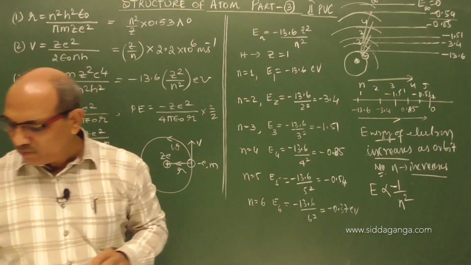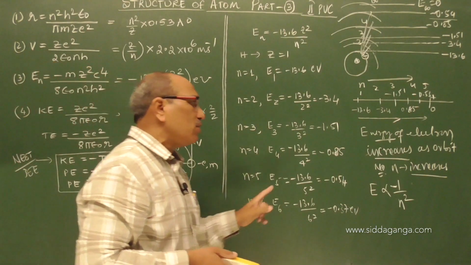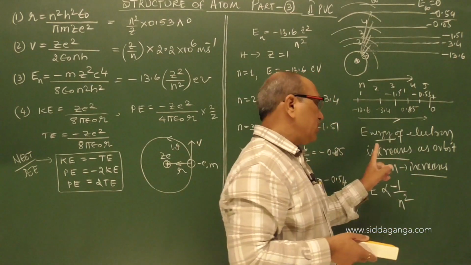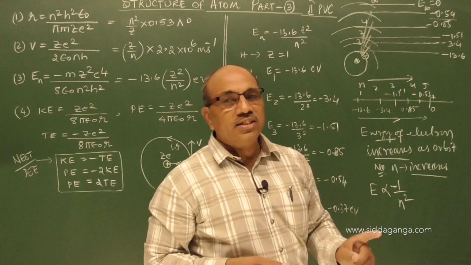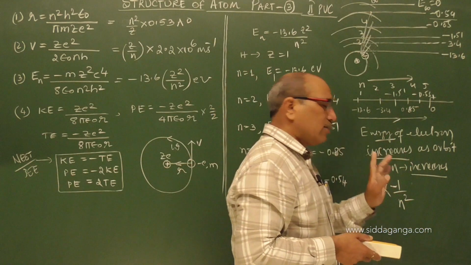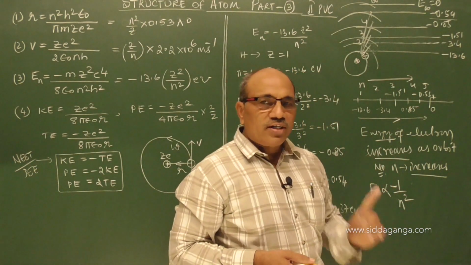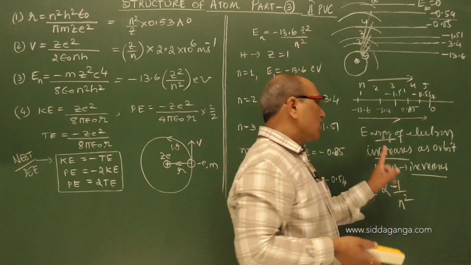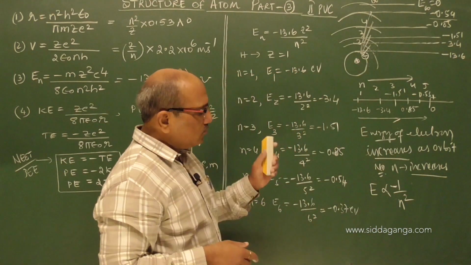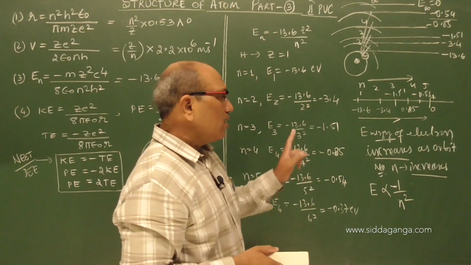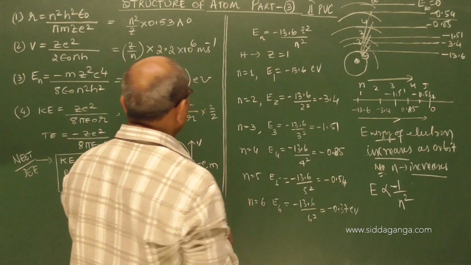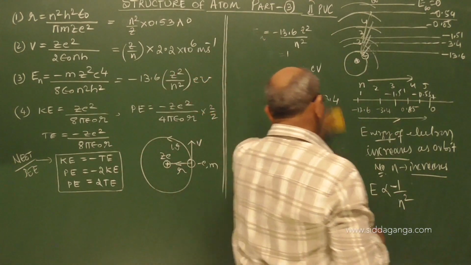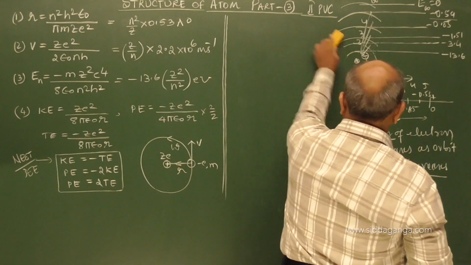Most importantly, questions repeatedly come about the energy of the electron: what happens when the orbit number increases, and what is the significance of the negative sign. Also remember what happens to the binding energy: binding energy decreases as orbit number increases, but the energy of the electron increases with orbit number. The negative sign signifies that the electron is bound to the nucleus by electrostatic force of attraction.